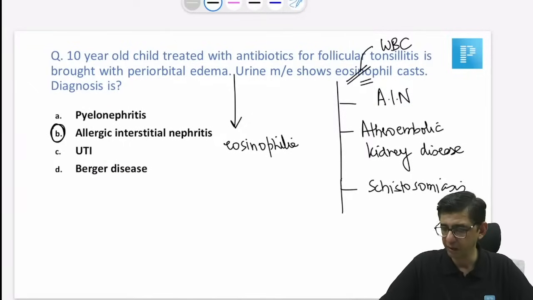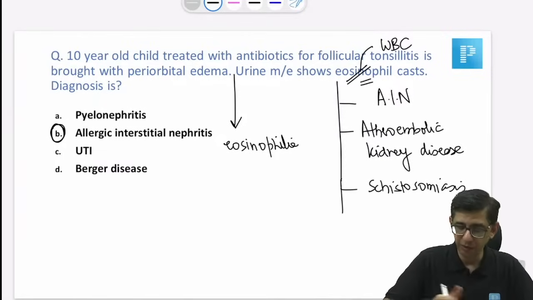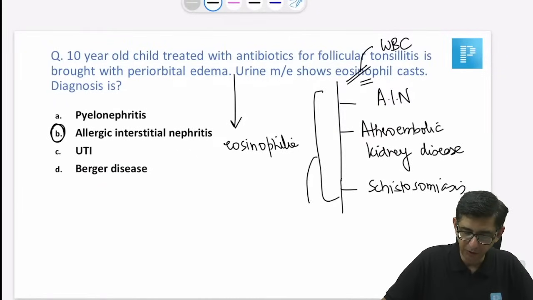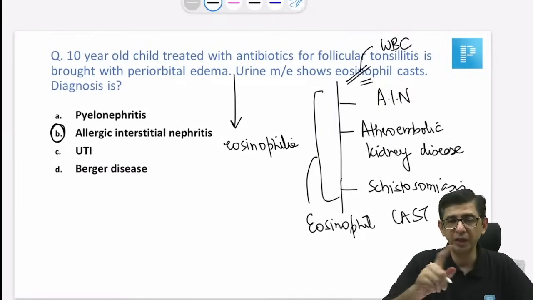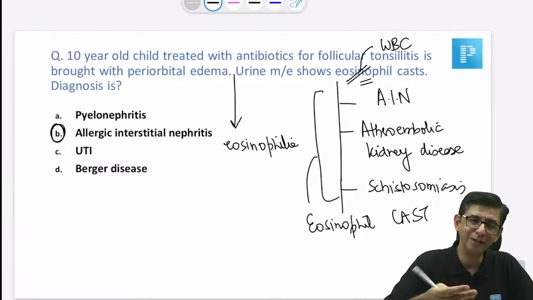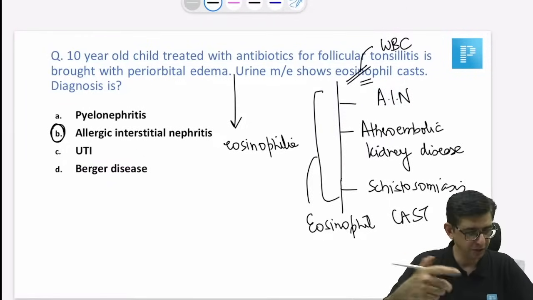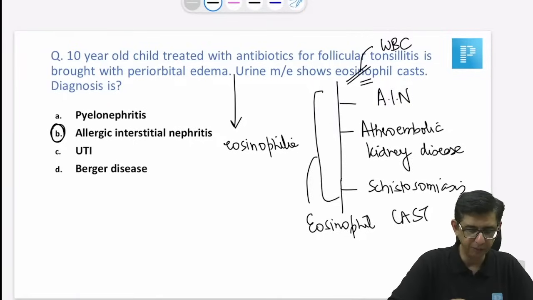Good that we had this discussion, because it was eosinophil cast, but then WBC casts are going to be seen and specifically eosinophils. This data that I mentioned is specifically for eosinophil cast. And as far as AIN is concerned, it would be mentioned as eosinophilia with WBC casts. That's okay. And along with flank pain. Okay.